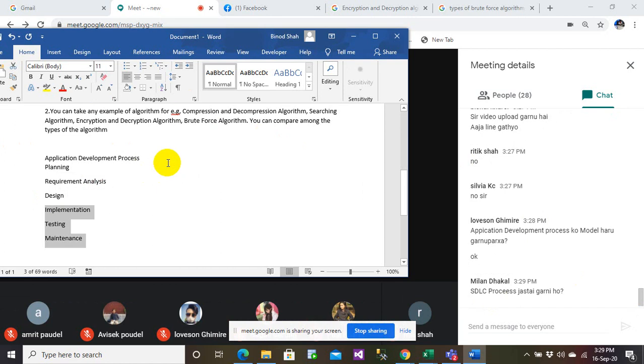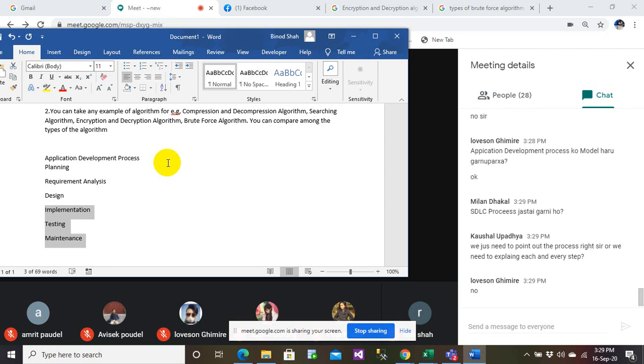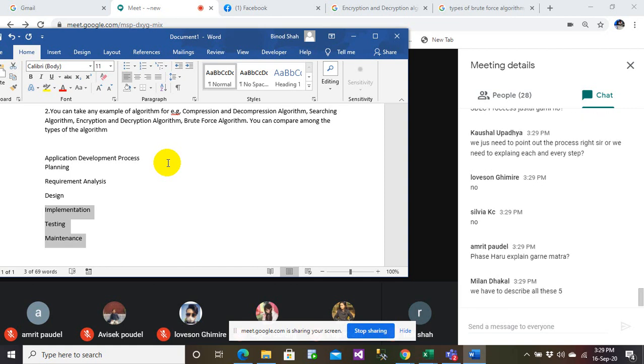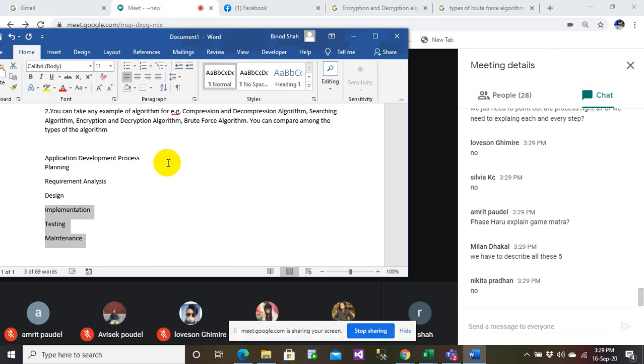Yes, Milan, this is what I am telling you. That has to follow the SDLC process. Any question from anyone in this group now on this application development process? Amrit, you don't have to explain any phases. You simply take this point and explain them only. No need to explain anything other than this.